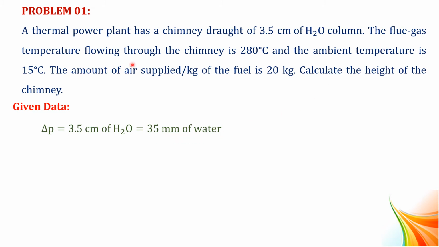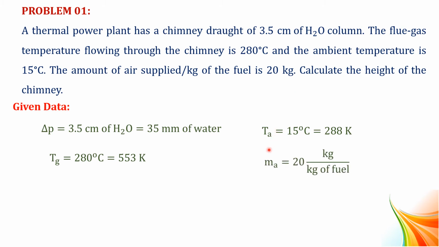The flue gas temperature flowing through the chimney is 280 degrees centigrade. So the flue gas temperature Tg equals 280 degrees centigrade, which is 553 Kelvin. The ambient temperature is 15 degrees centigrade, so the atmospheric temperature Ta equals 15 degrees centigrade, which is 288 Kelvin. The amount of air supplied per kilogram of fuel is 20 kilogram, so Ma equals 20 kilogram per kilogram of fuel. We have to find out the height of the chimney, H.